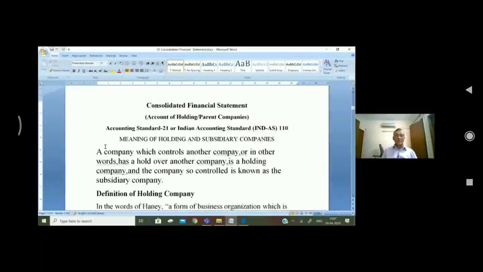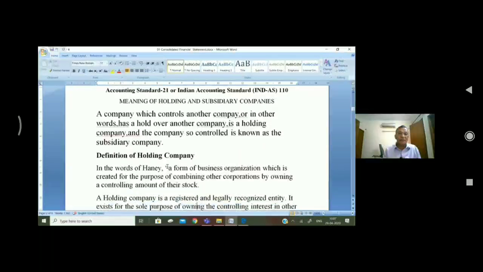So the first thing you must understand is the meaning of holding company and subsidiary company, or what is meant by parent company and what is meant by subsidiary company. Holding company and parent company are the same thing, you can say. Now what is a holding company? A company which controls another company, or in other words, has a hold over another company, is a holding company. And the company so controlled is known as the subsidiary company.